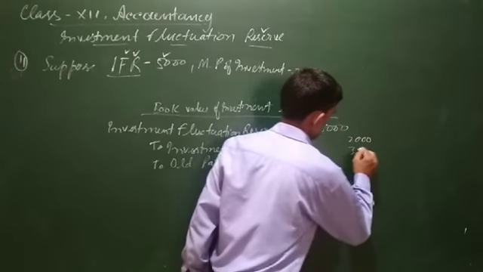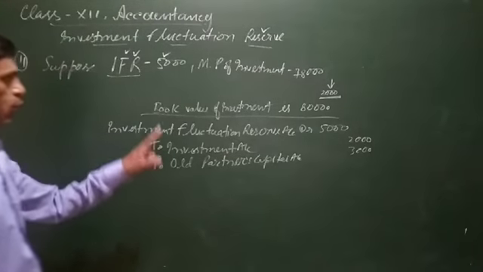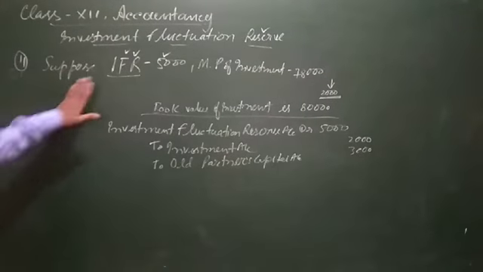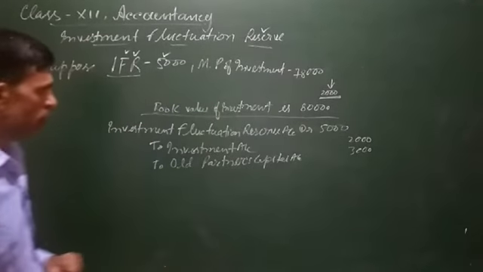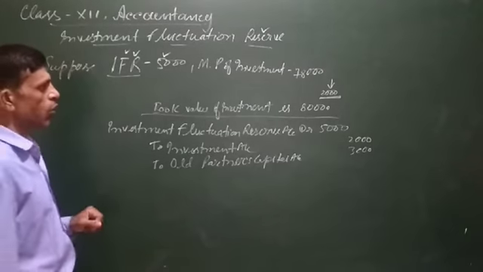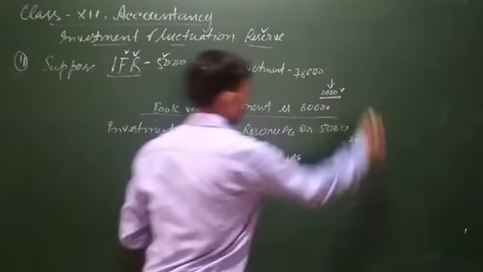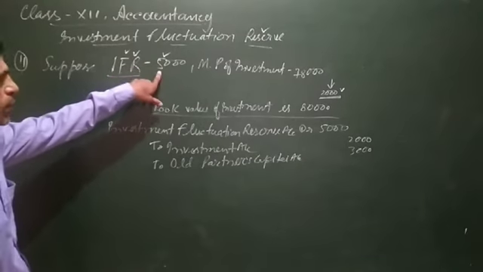The balance of 3,000 will be transferred to the old partners' capital account in the old profit sharing ratio. This is the scenario when the market price of investment has gone down, but the market price of investment has gone down by 2,000 only. That is, it is less than 5,000, the reserve which is available.